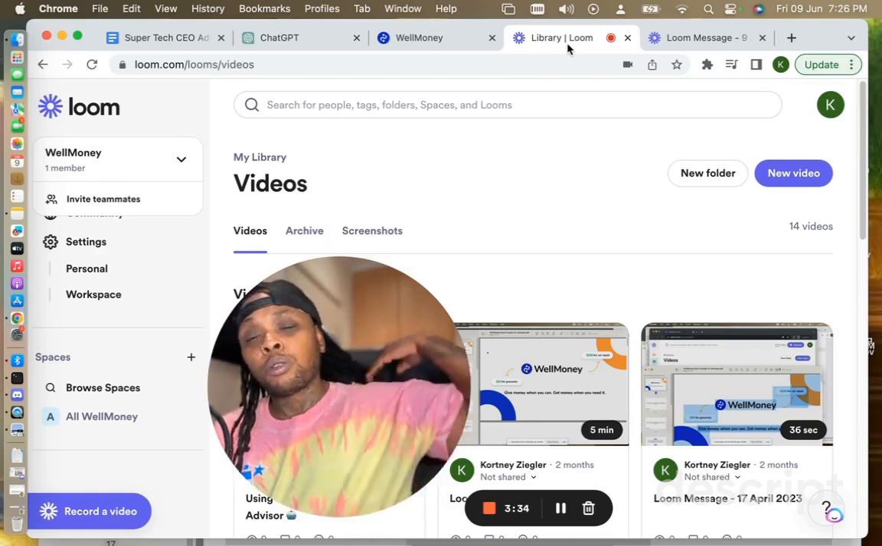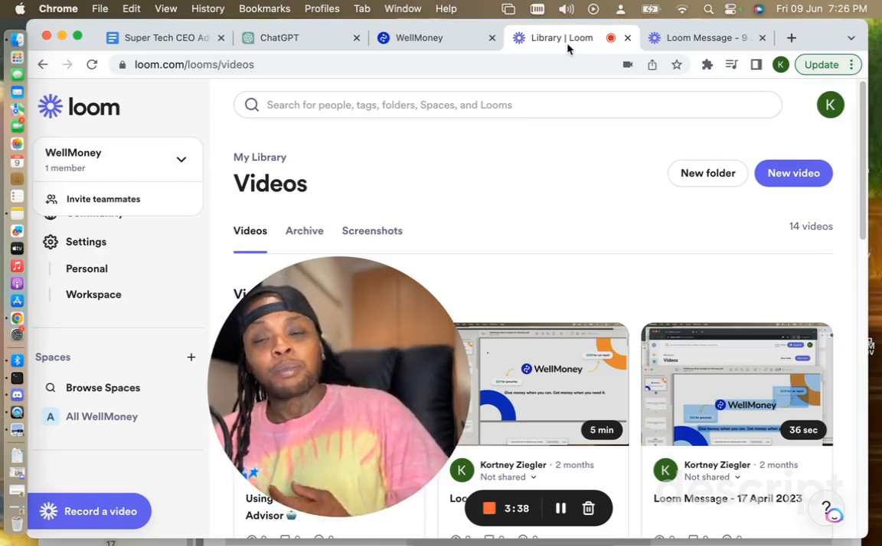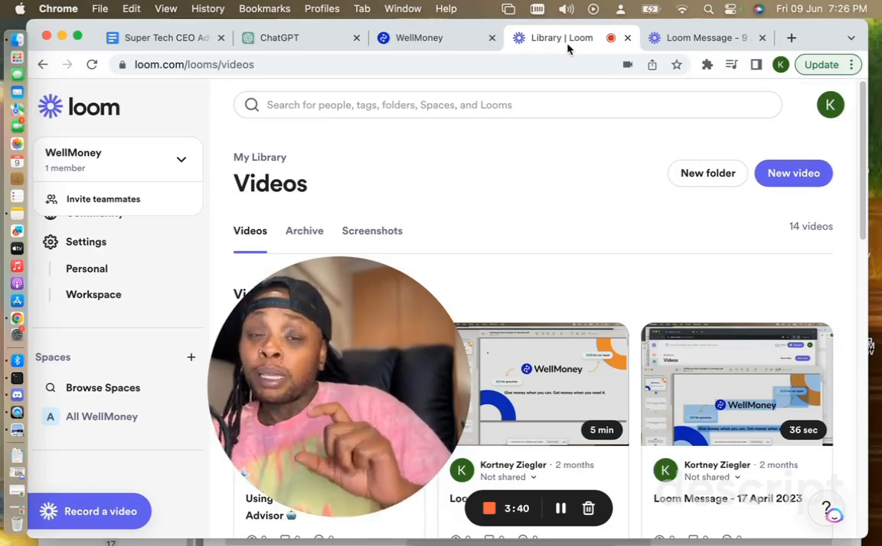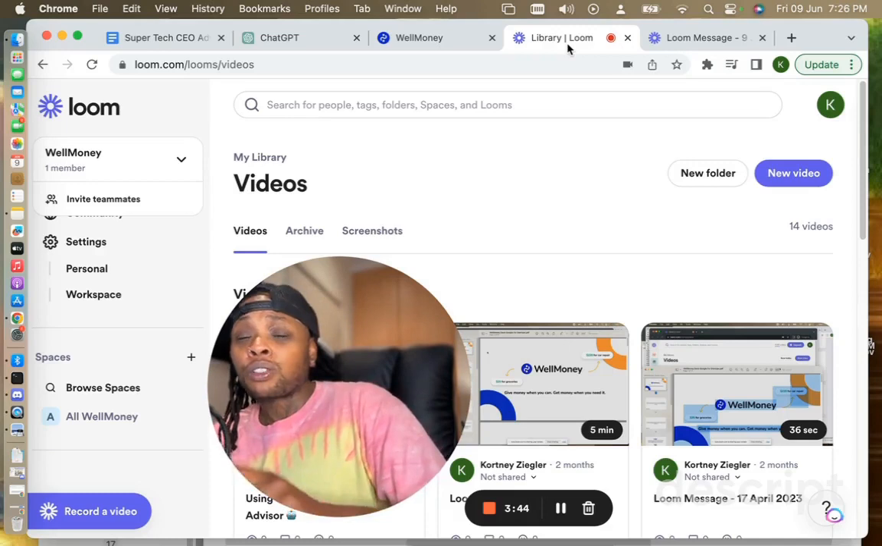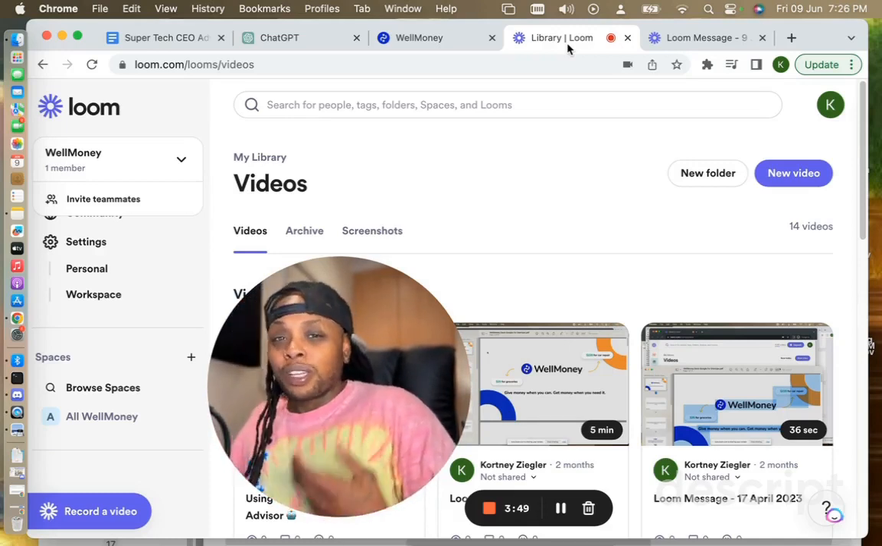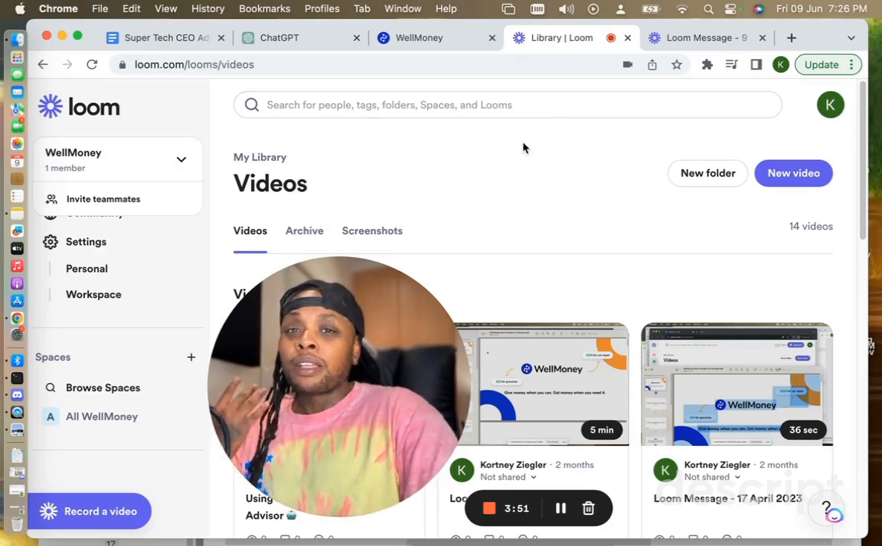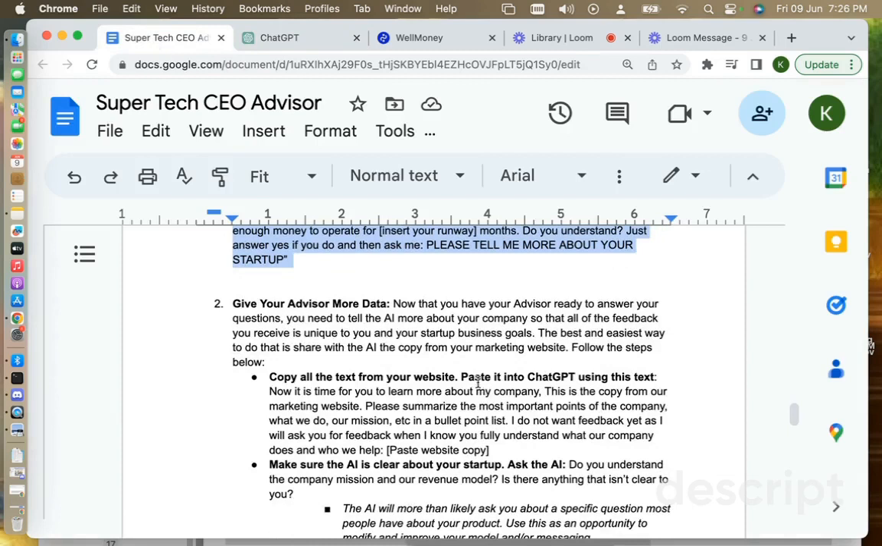But I also wanted to tell the AI that it's built on compassion and empathy because we're building a social impact technology company. So our goal is to really make an impact on the world and help people, and making money is important, but we also want to help people in the process. So let's keep going forward.